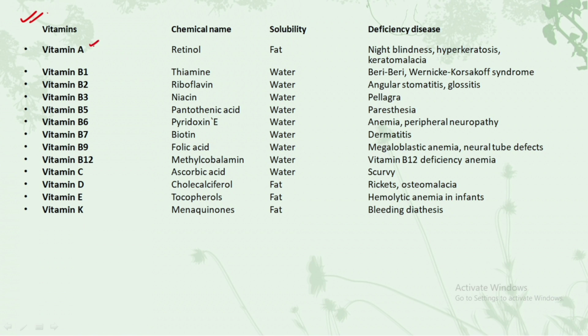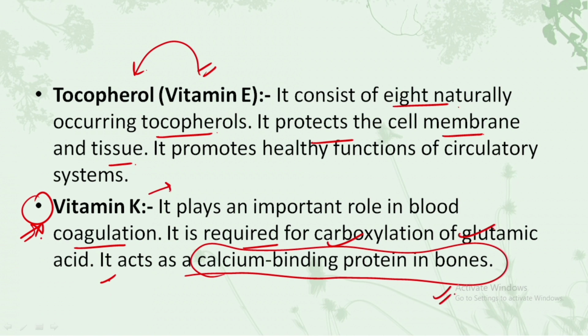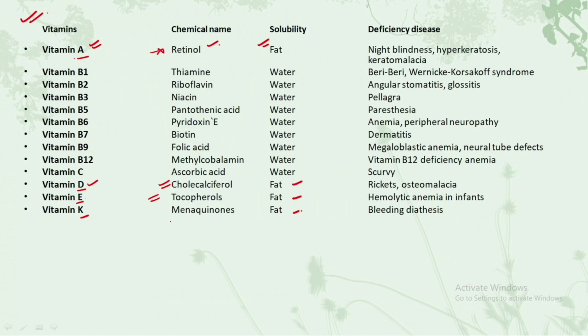So the first one is vitamin A. The chemical name for it is retinol and it is fat soluble, as we just discussed. Vitamin A, vitamin D, E and K, they all are fat soluble. The chemical name for vitamin A is retinol. For vitamin D it is cholecalciferol. Vitamin E is tocopherol, and for vitamin K, as we have studied, it is not written over here, so you can just note it down from this point. It is named as menaquinones.